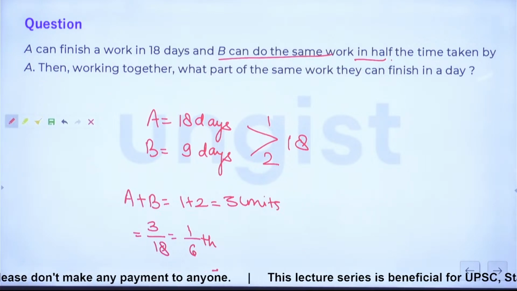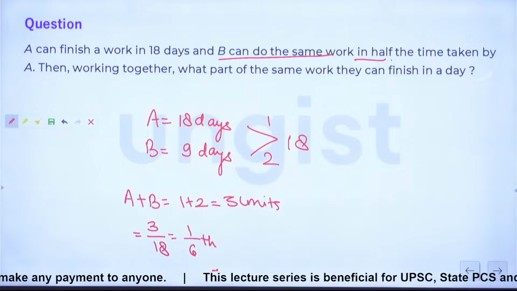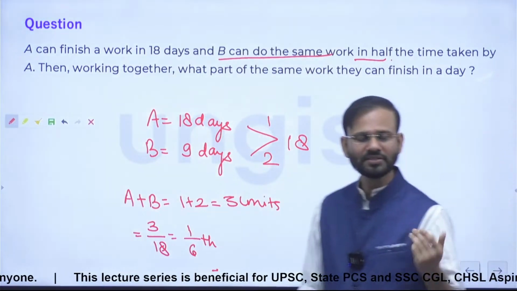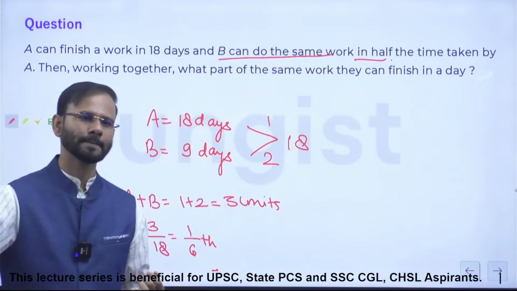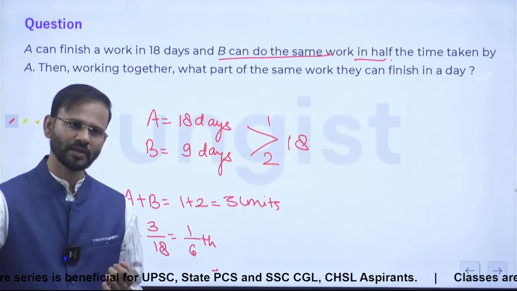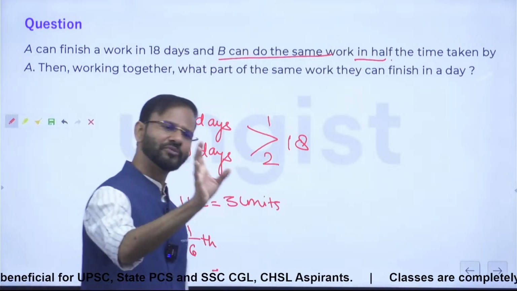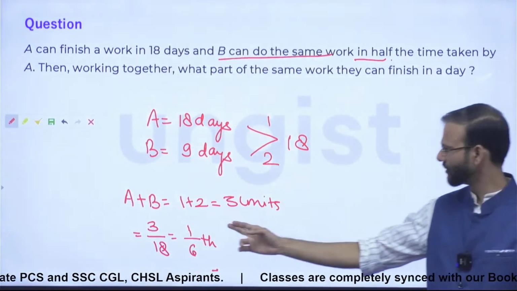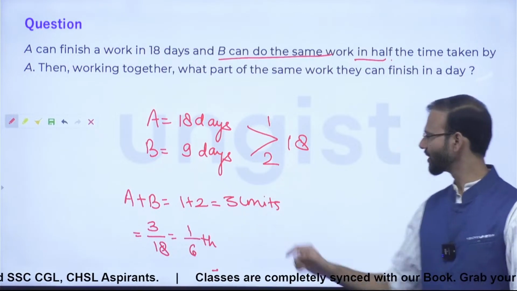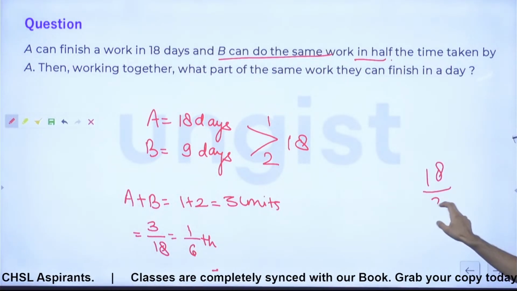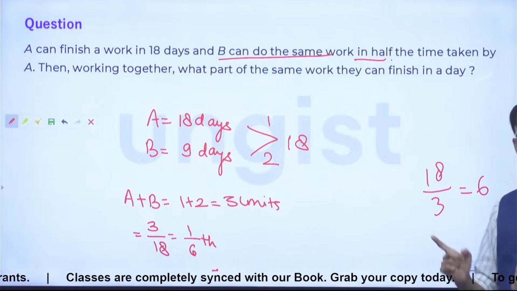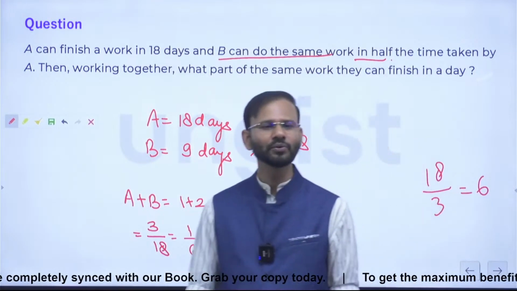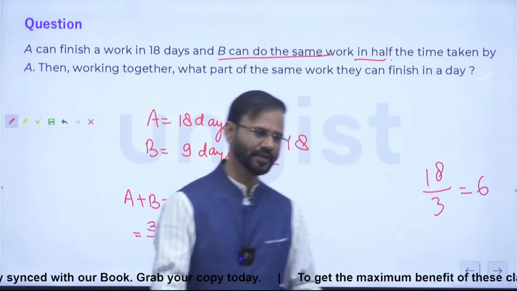Why are you only taking divide by 18? Why are you not taking 27 because 18%? I'm not getting your question. Once again, please. So, for the part of the work we are doing 3 by 18. See, in how many days will they finish the total work? 6 days, right? Because they are doing 3 units of work in 1 day. So for the entire work, they will be taking 6 days actually, right? So the question is saying in 1 day, what fraction of the total work are they doing? So in 1 day, they are doing 1/6 of the total work, correct?